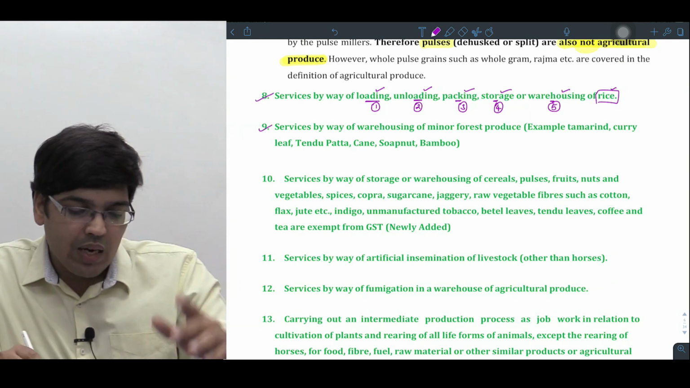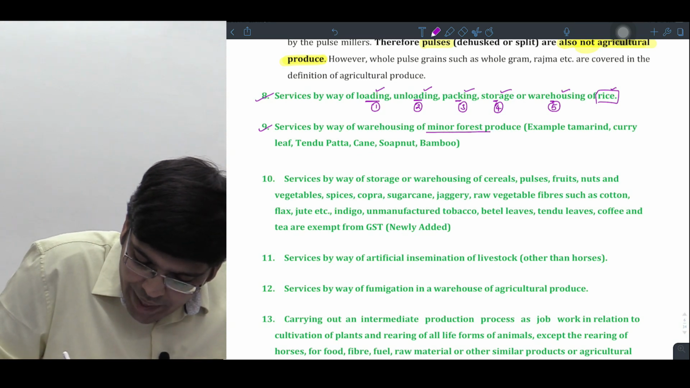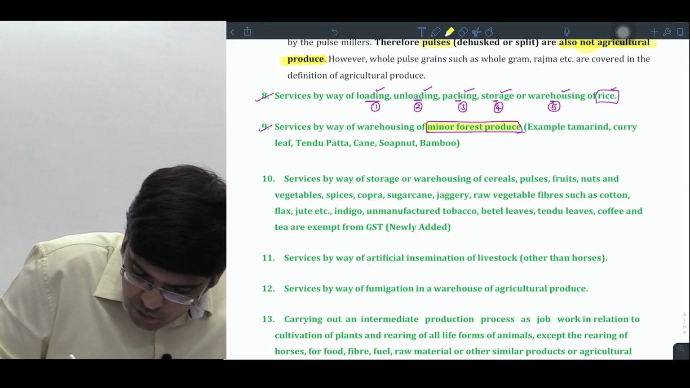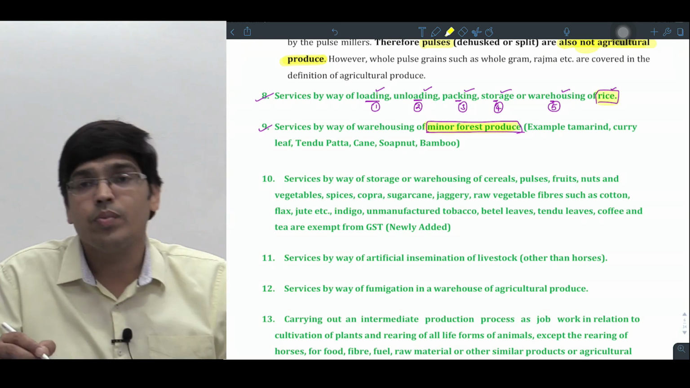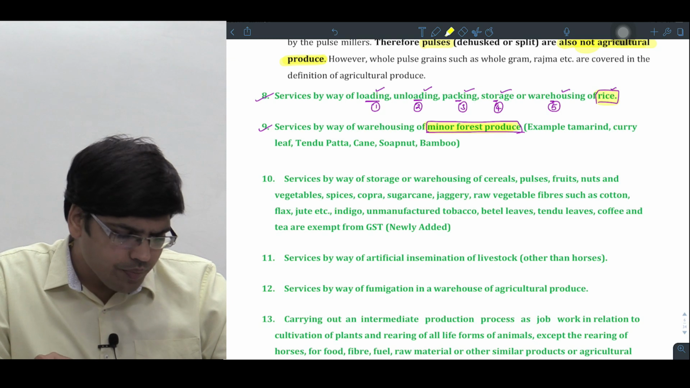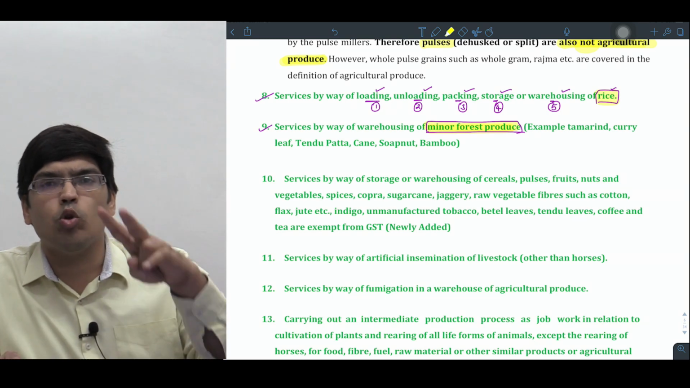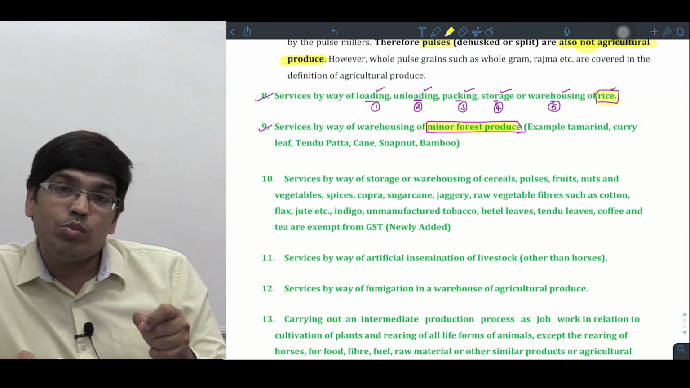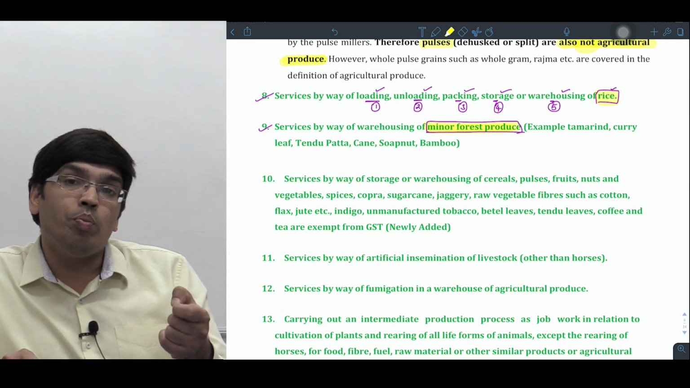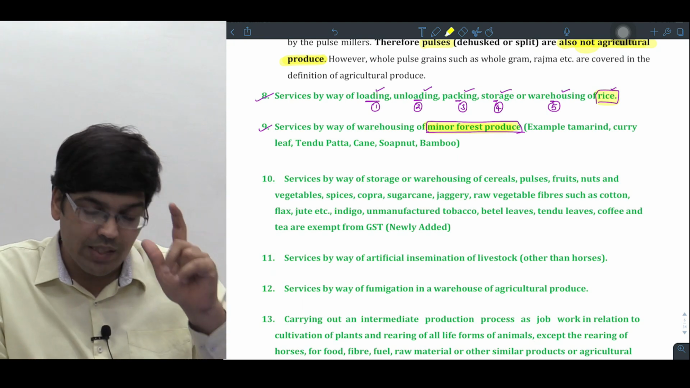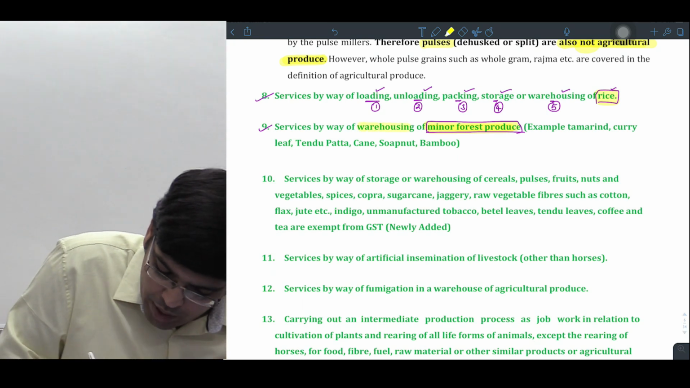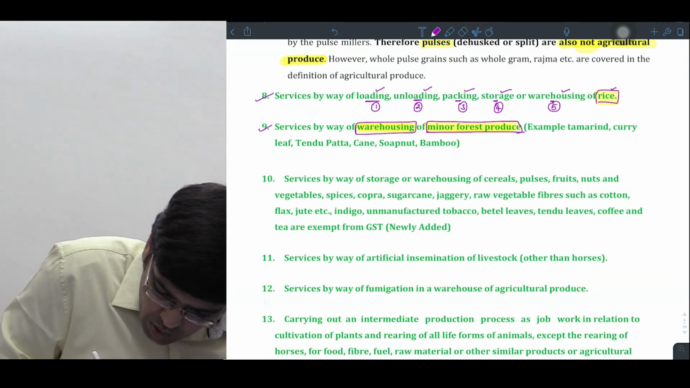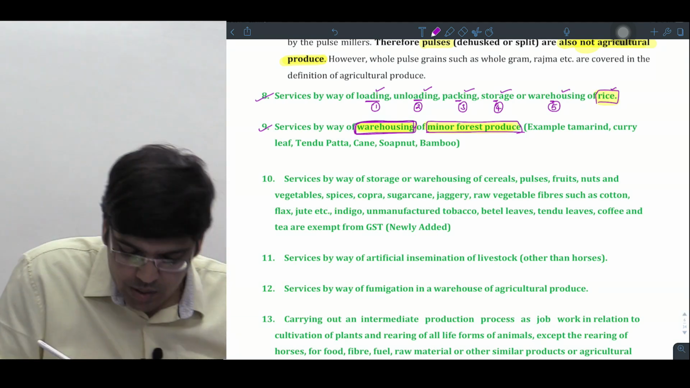Point number 9. Services by way of warehousing of minor forest produce. Now carefully understand. The keyword is what here, you know? Minor forest produce. ऊपर का keyword है rice. What is minor forest produce, sir? See, forest में जो produce आएगा उसमें दो में है, major forest produce and minor forest produce. To avail exemption here, services in relation to minor forest produce are only taken as what, sir? Exempt. Which service? Only warehousing service. Please. So transportation and everything else will become taxable. What is exempt here? Only warehousing services.